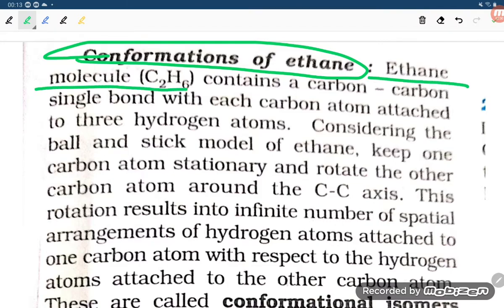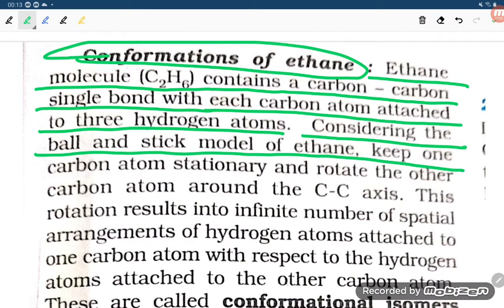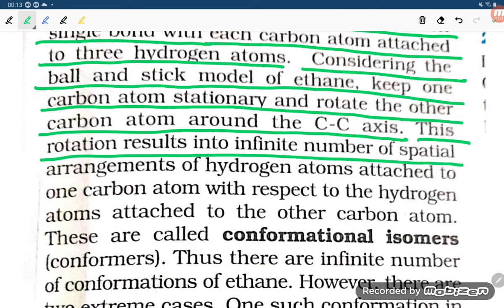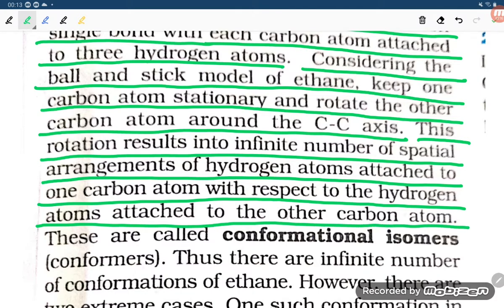The ethane molecule, C2H6, contains a carbon-carbon single bond with each carbon atom attached to three hydrogen atoms. Considering the ball and stick model of ethane, keep one carbon atom stationary and rotate the other carbon atom around the C-C axis. This rotation results in an infinite number of spatial arrangements of the hydrogen atoms attached to one carbon atom with respect to the hydrogen atoms attached to the other carbon atom. These are called conformational isomers.